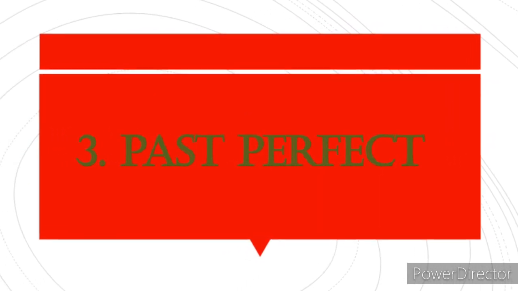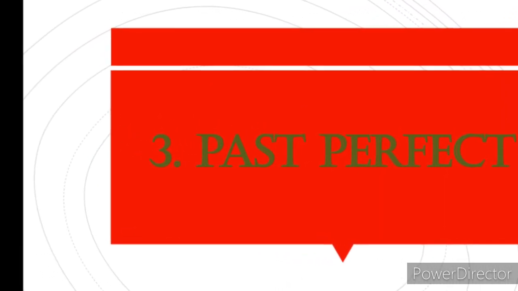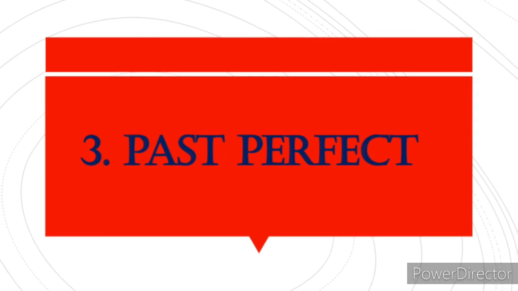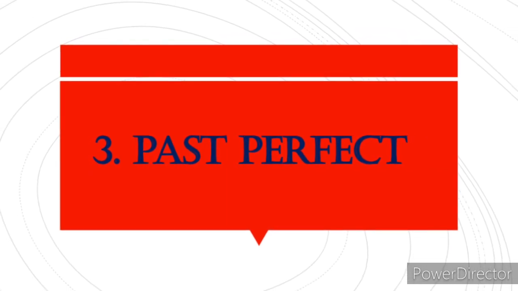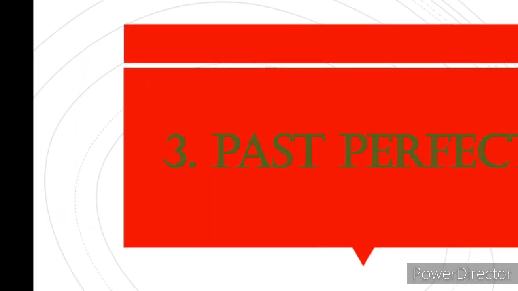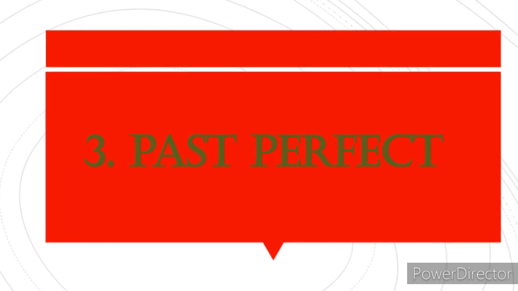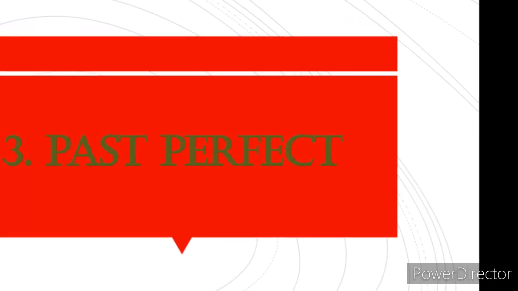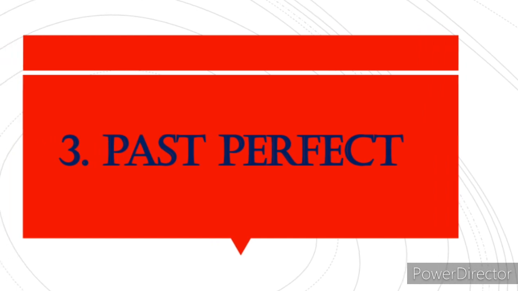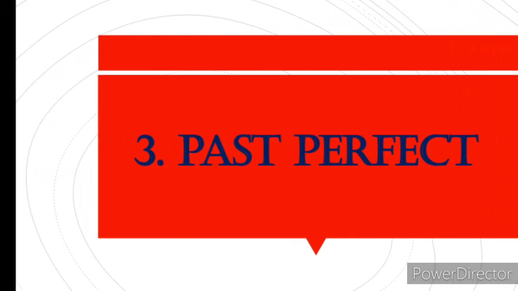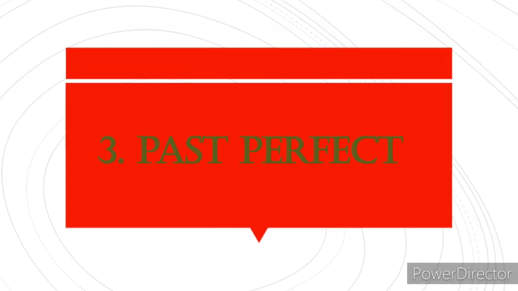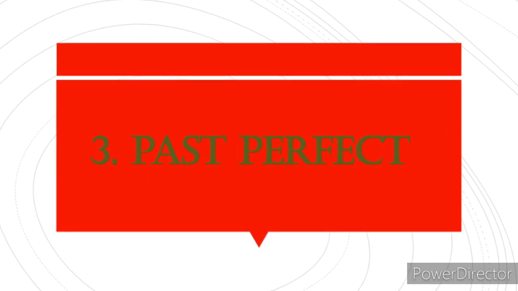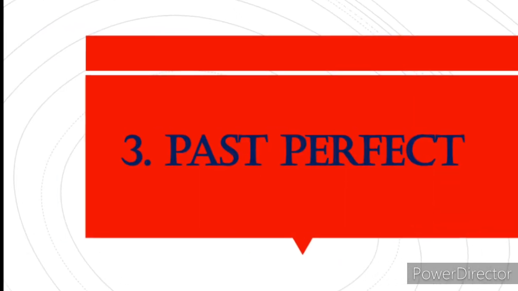Now, past perfect tense. It means past in past. There are two uses of it. First, past in past when there are two events. For example, he had left the house when we reached there. Second example, the train had started before we reached the station. Second use, remote past. Ram had lived in Delhi. This is the example. Ram had lived in Delhi for 5 years when I met him there.